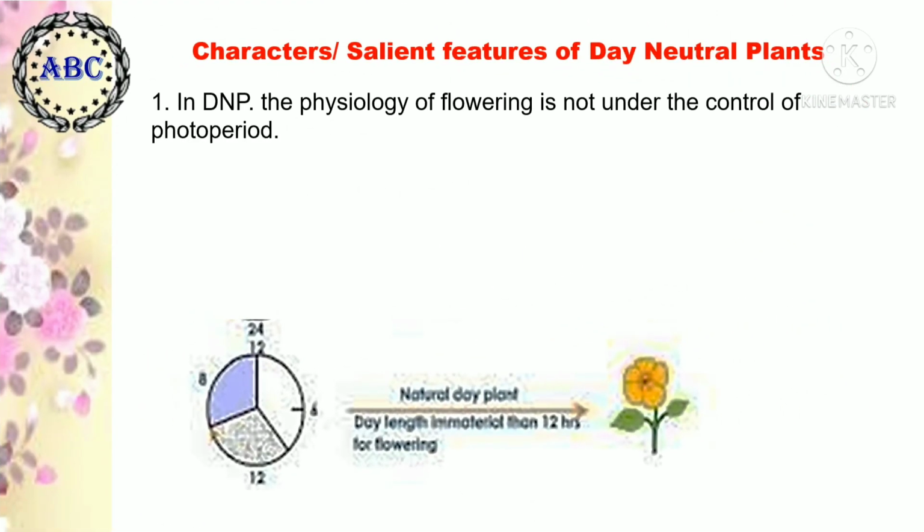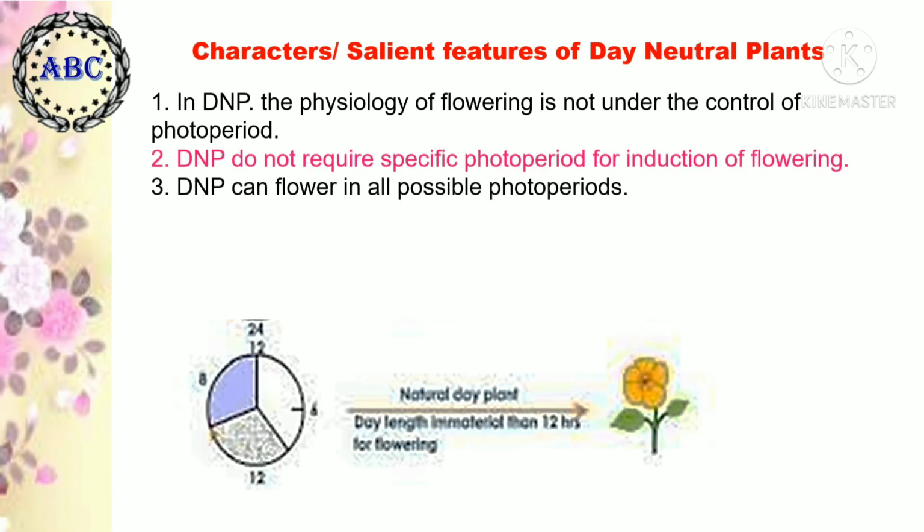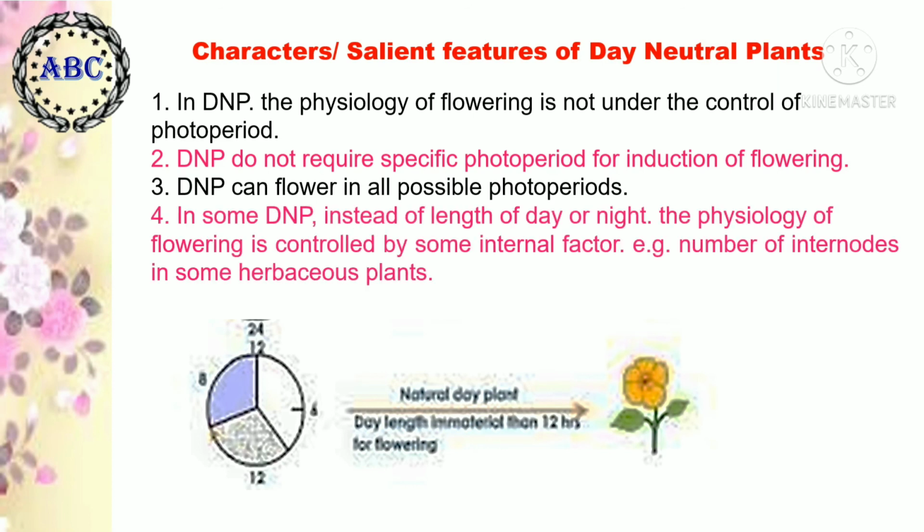Now we come up to the characteristics or salient features of day-neutral plants. In day-neutral plants, the physiology of flowering is not under the control of photoperiod. Day-neutral plants do not require a specific photoperiod for induction of flowering. Day-neutral plants can flower in all possible photoperiods.